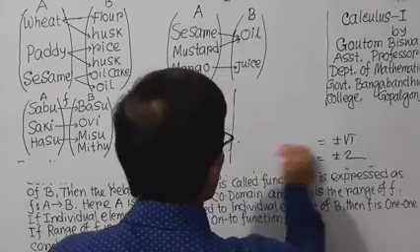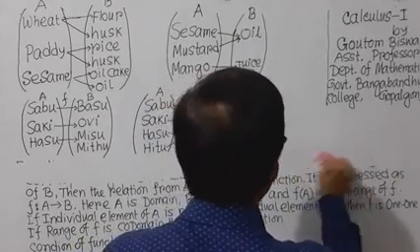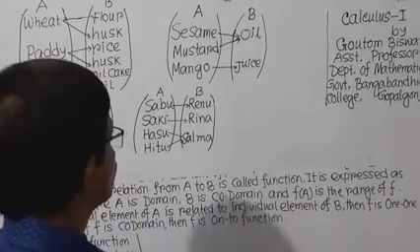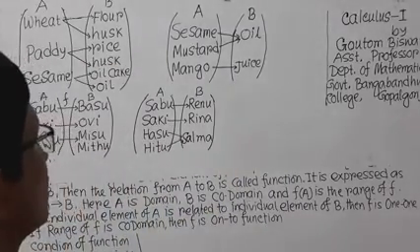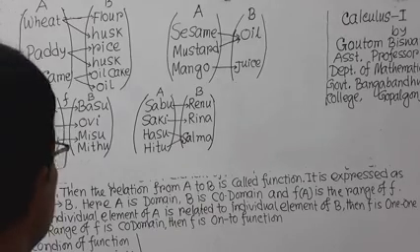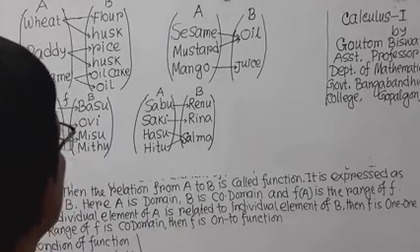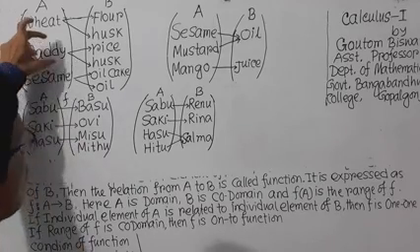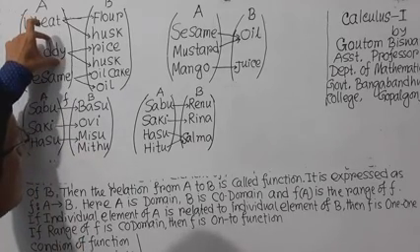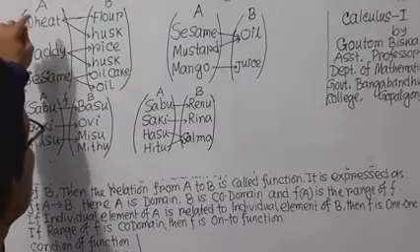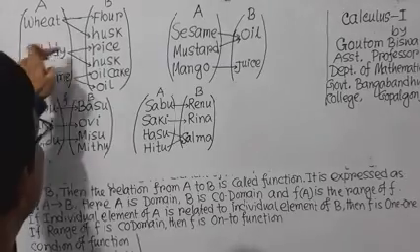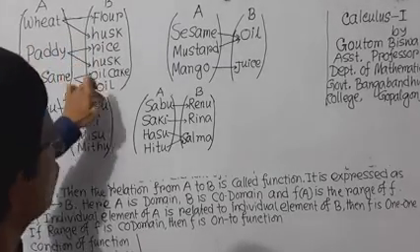Now one-one function, but at first we should discuss which are function and which are not function here. This is not function, because one element turned into two elements, one element turned into two elements.